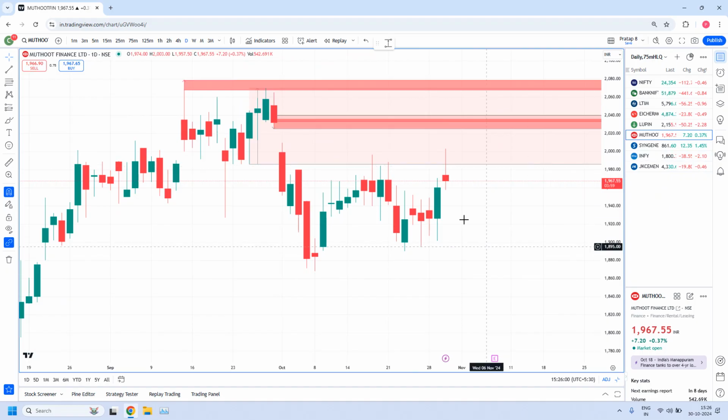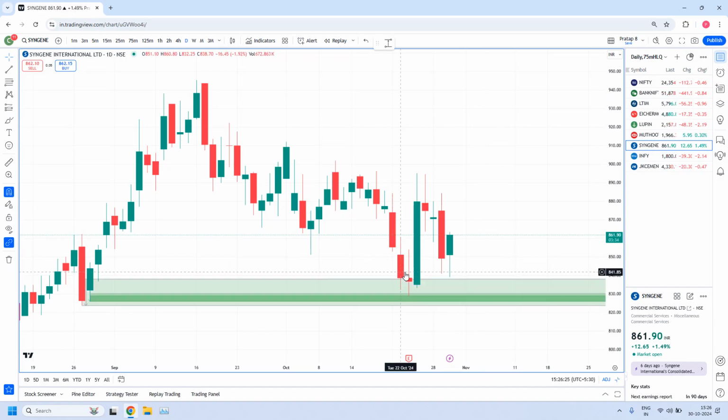So this is about Muthoot, but today we didn't get a trade. This is the only stock where prices entered into the zone and came down. Prices were in this pro gap area, but we can't take any trade in the pro gap from a risk management point of view. But after that it sharply came down.